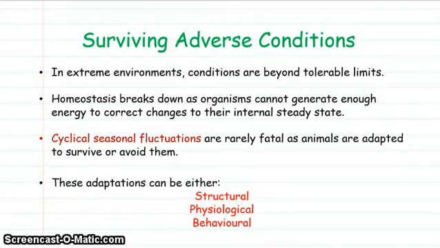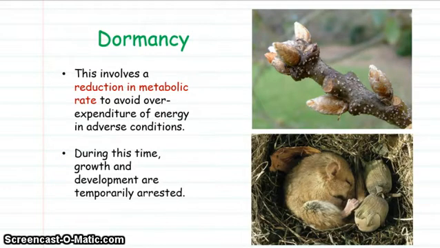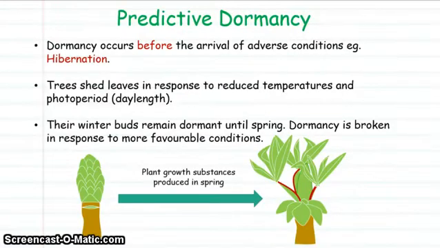Any of these adaptations can be structural, like fur or feathers, physiological or behavioral, as we shall see. Firstly, dormancy involves a reduction in metabolic rate to avoid these adverse conditions and to prevent the overexpenditure of energy. And growth and development is temporarily arrested during these times. There's a couple of types of dormancy. There's predictive dormancy, which occurs before the arrival of adverse conditions.